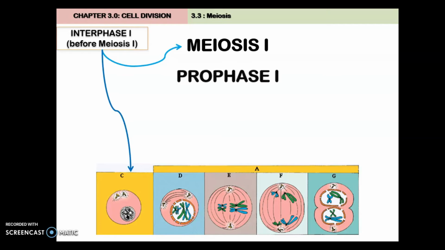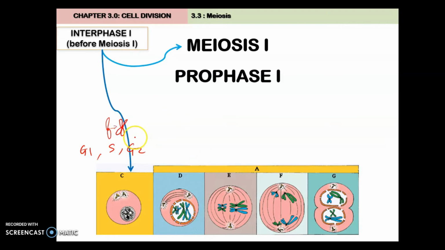Alright, so interphase 1 which occurs before meiosis. So this is interphase lah. So we know apa dalam interphase? G1, S, G2. So in G1, the cell increases in organelle number, increases its volume, increases protein synthesis, and then during S phase, the chromosome duplicates, or we can say that DNA replicates. So from single chromatid become sister chromatid, and then at G2, the cell prepares itself to divide.